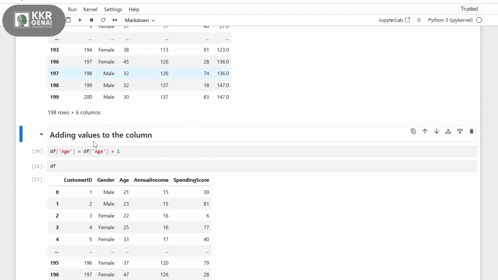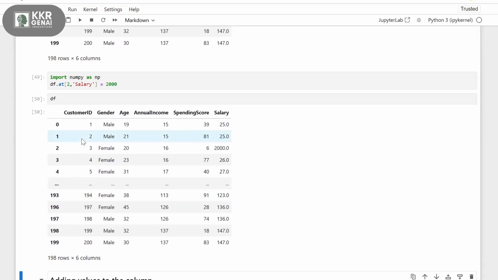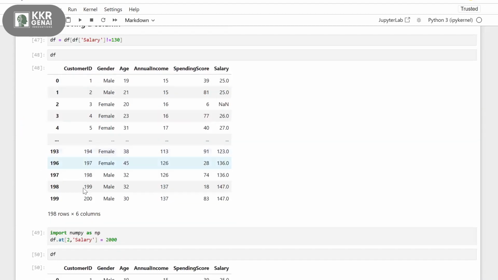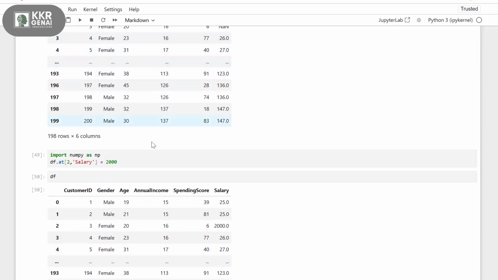One clarification. You have used the at function, right? Can we use loc and iloc as well? Yes, you can use loc and iloc as well. You can access that particular element and reassign the new number. It depends on how you access it: loc, iloc, the at function, or you can directly access the column and find the specific value in the column.